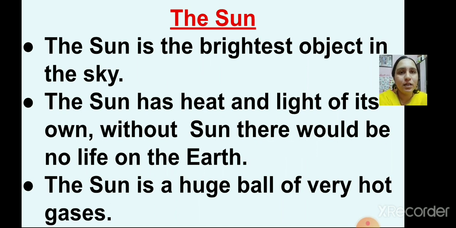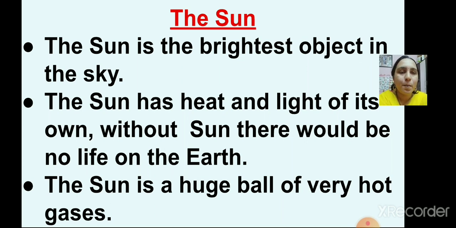So the sun is the brightest star or the brightest object in the sky. Without sun we cannot live because it gives us heat and light, and that is very important for all the living things. Without sun, life cannot exist.